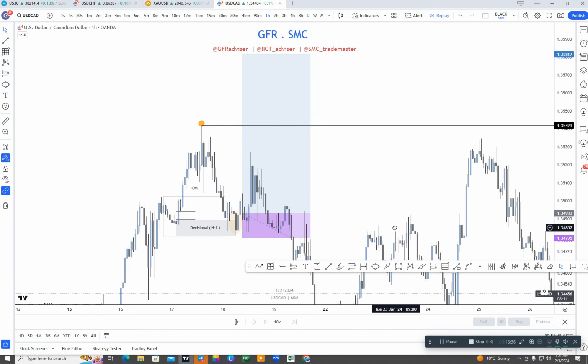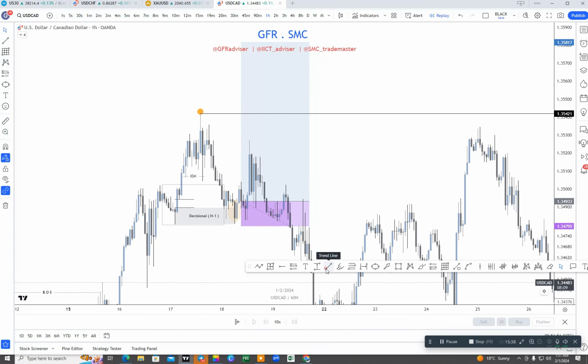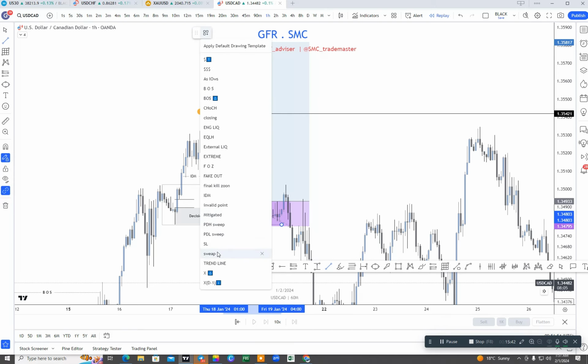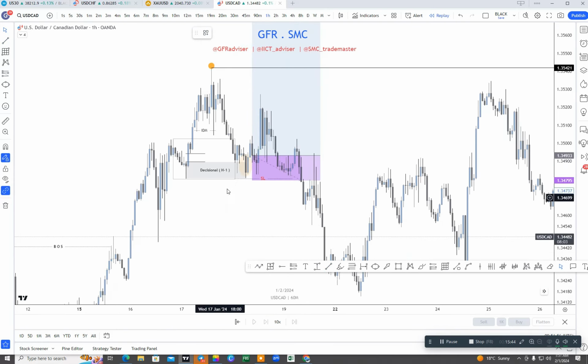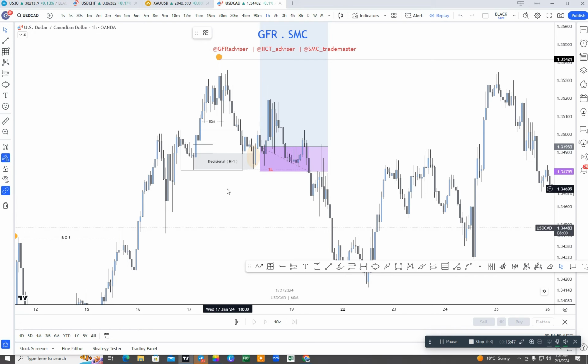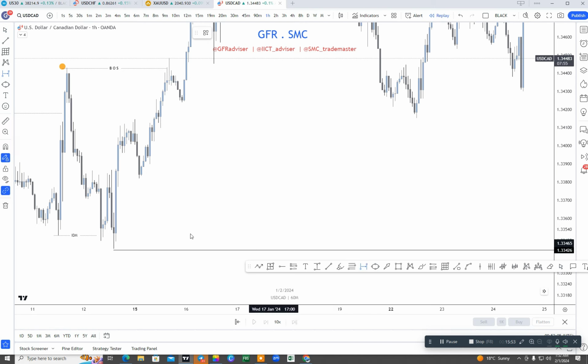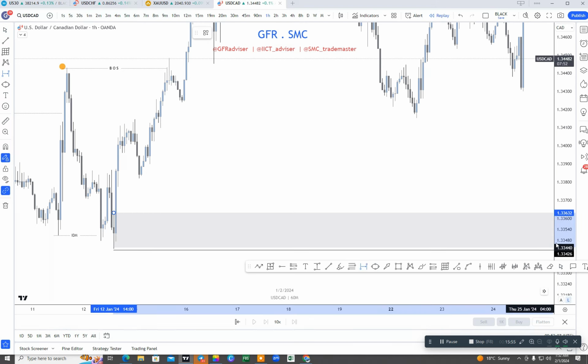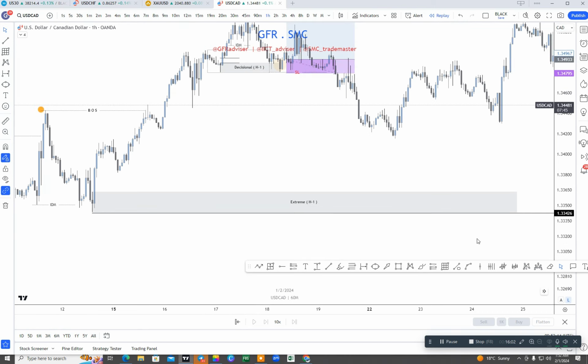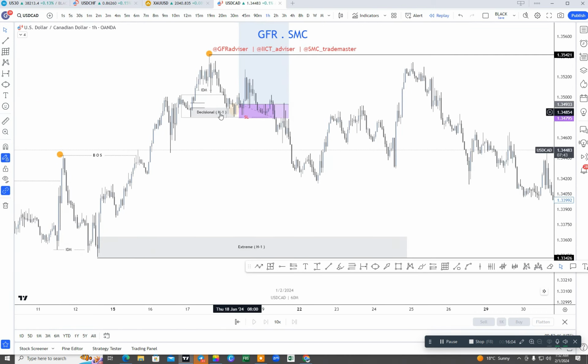But you can see the market has just taken out the liquidity of that low. Now we need to find our optional POIs or our extreme POI. How can we find our optional POI and extreme POI? Extreme POI will always be at the extreme level. Here was our extreme POI. Only two POIs will work in one structure: one is the decisional POI and the second is the extreme POI. The decisional POI is already filled. Now there is no possibility for buys in all these order blocks and order flows.